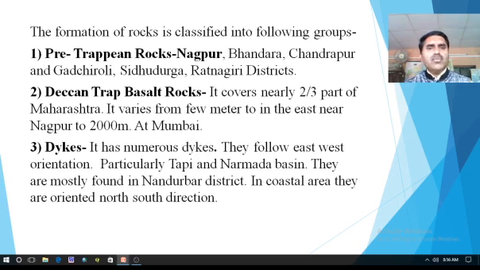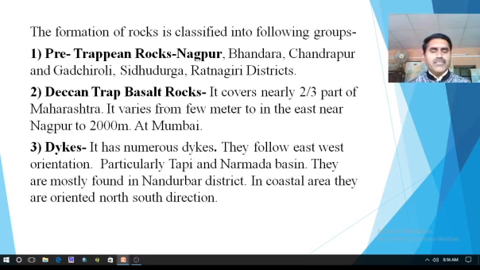The formation of rock is classified into the following groups. Whatever rock types Maharashtra possesses, their formation is classified into the following groups. Pre-Trappean rocks: Nagpur, Bhandara, Chandrapur, Gadchiroli, Sindhudurg and Ratnagiri districts cover pre-Trappean rocks.